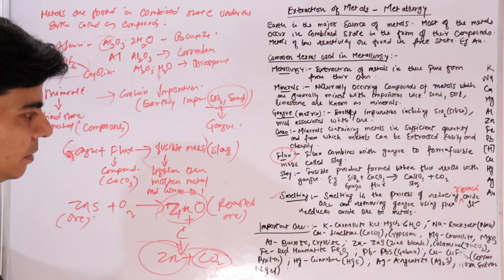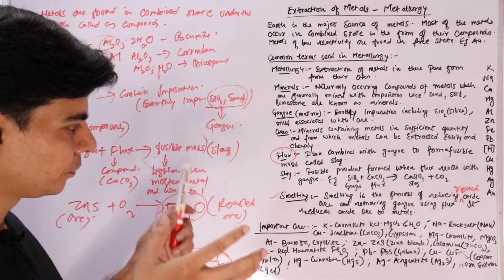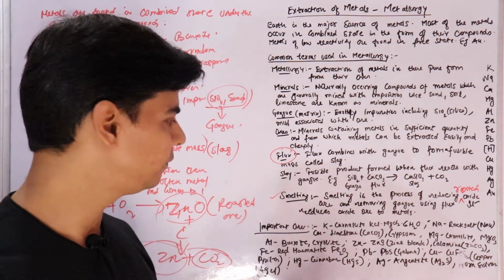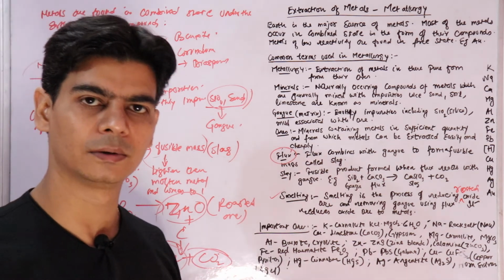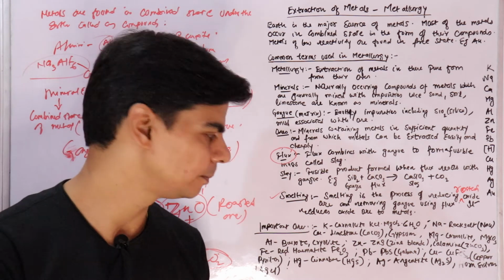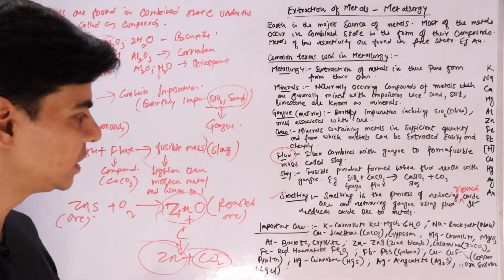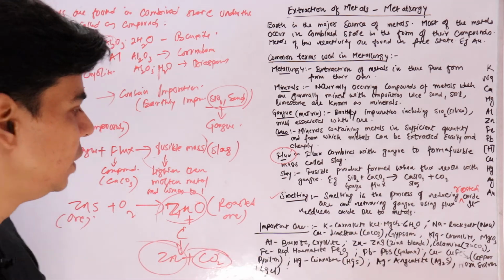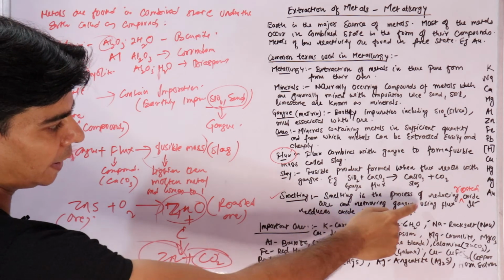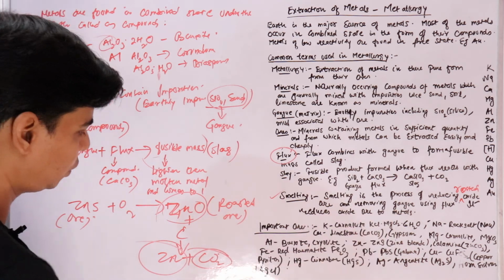Smelting is the process of reducing oxide ore, and if at this stage there is any gangue, earthly impurity, we add flux to it, and that gangue will be removed in the form of slag. So this is included, we do it while doing smelting. So in simple terms, smelting is the process of reducing roasted ore and removing gangue impurities using flux. It reduces oxide ore to metal.